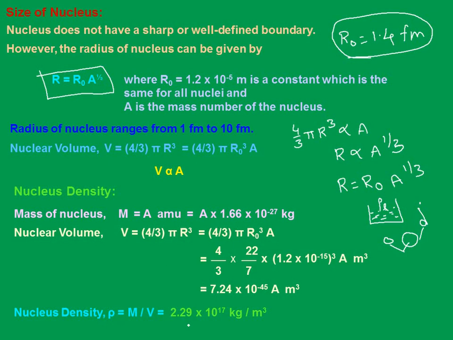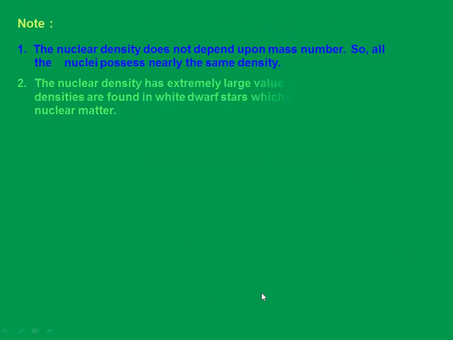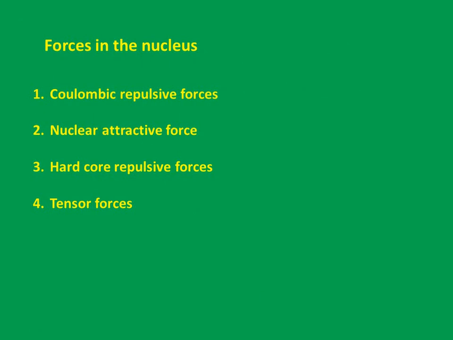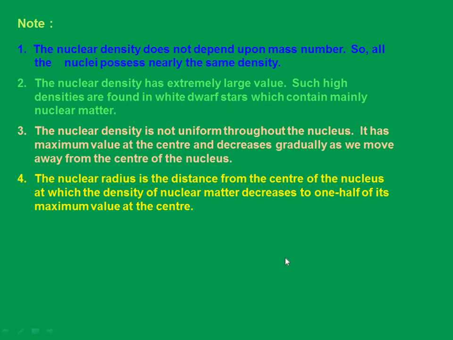What is the final result we got? It's 2.29 × 10^17 kg per meter cube. Look here, a very interesting value, most important too. Now what we can make a result of, or you can call it a note: the nuclear density does not depend upon mass number. So all the nuclei possess nearly the same density, isn't it?